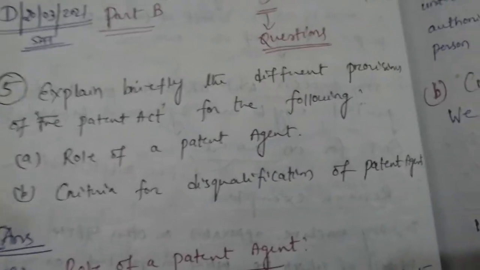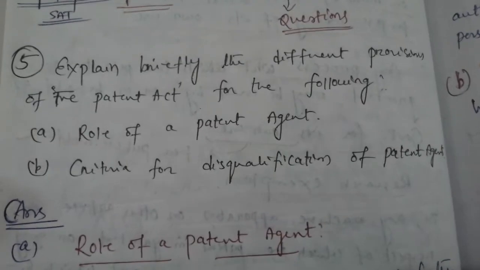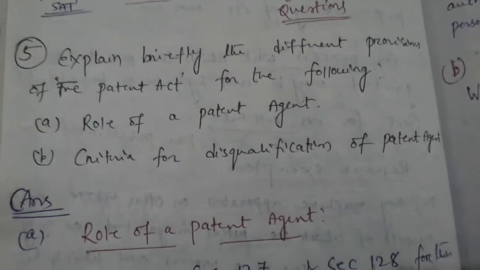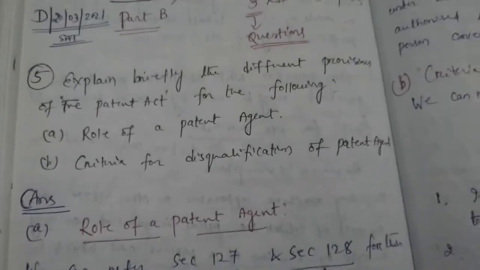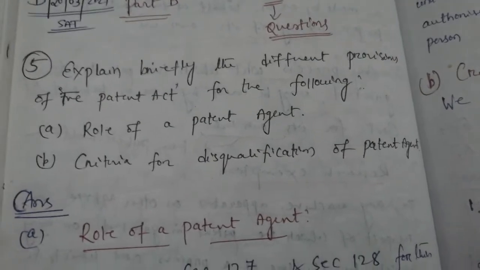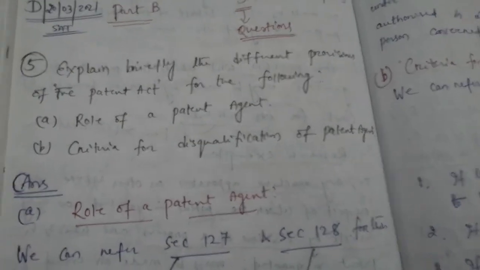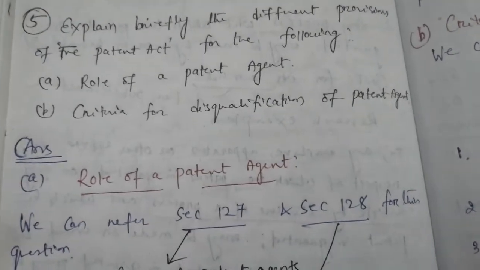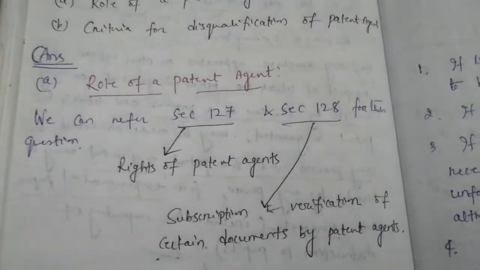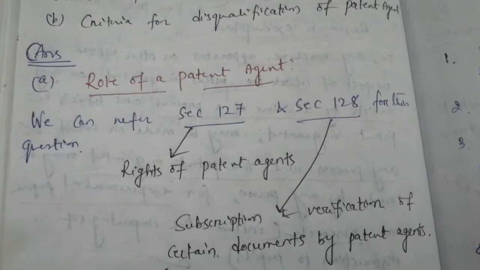The question I have already read in the question paper, but I am reading it again for your understanding. Question number 5 is, explain briefly the different provisions of the Patent Act for the following. A is role of a patent agent, B is criteria for disqualification of a patent agent. Fine. So the answer is for bit A, role of a patent agent.